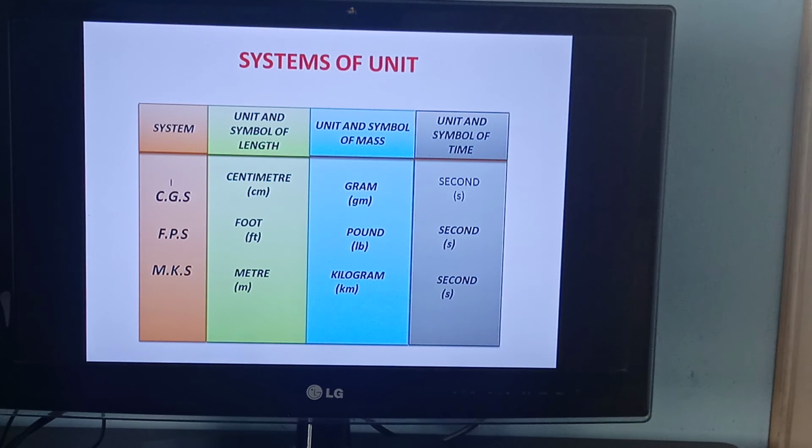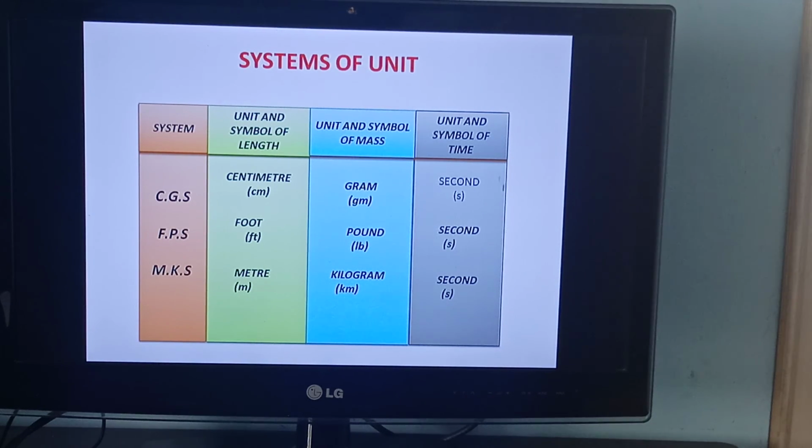These 3 physical quantities are used in all the system units. Now see, CGS: C means centimeter, which refers to length. G means grams, which refers to mass. S means second, which refers to time. In order: length, mass, time. Next, FPS means foot, pound, and second again. MKS means meter, kilogram, and second.